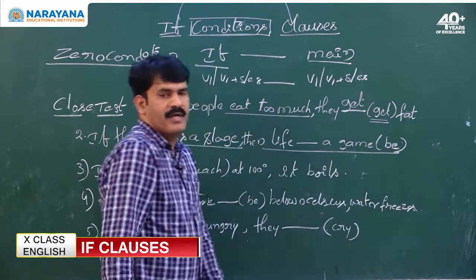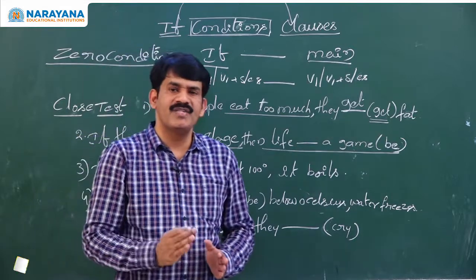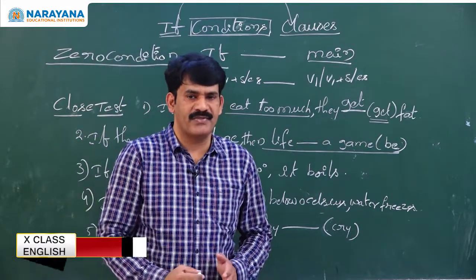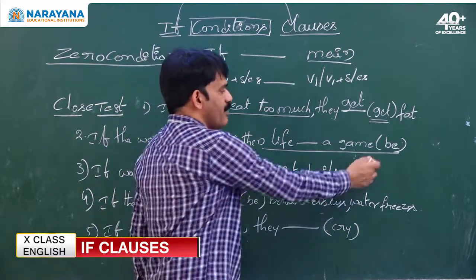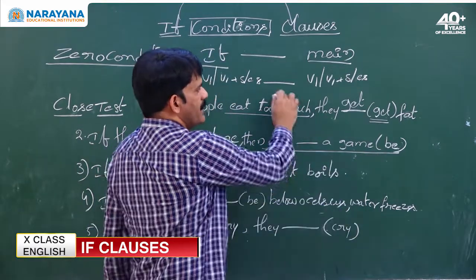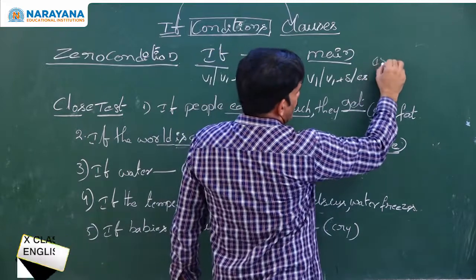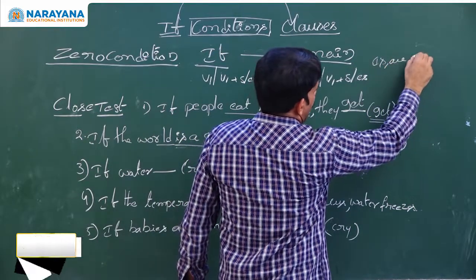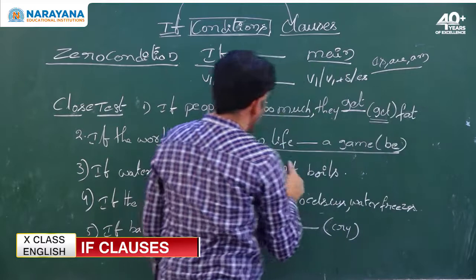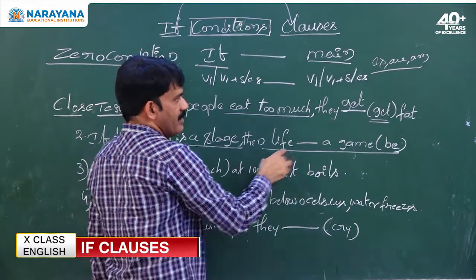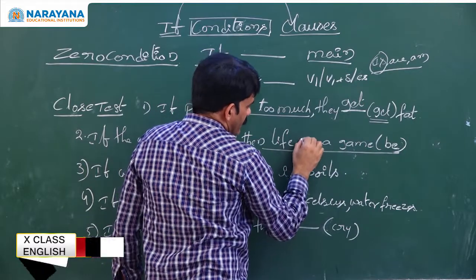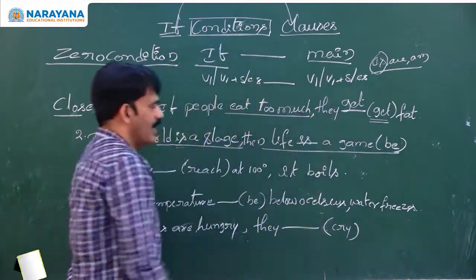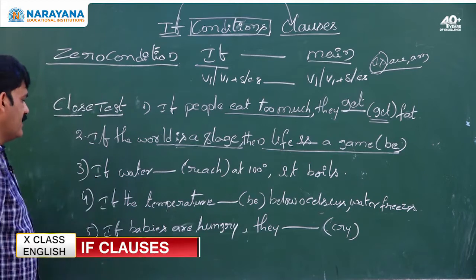My dear children, remember B stands for the B form in fill in the blanks, not being. Do not write being. What are the present B forms? The present B forms are is, are, am. As the subject is life, third person singular, we have to use is in the place of be. So life is a game. Let us see the next sentence.